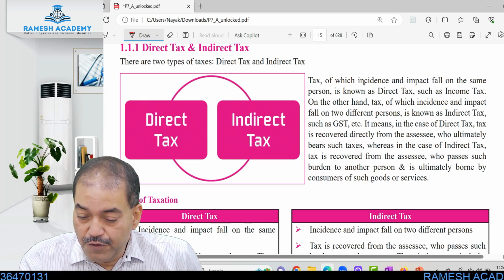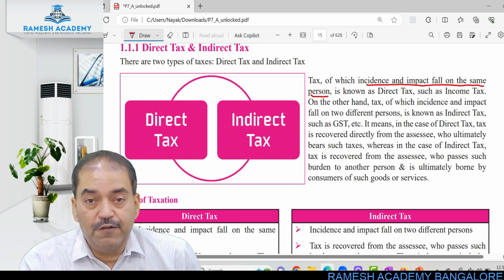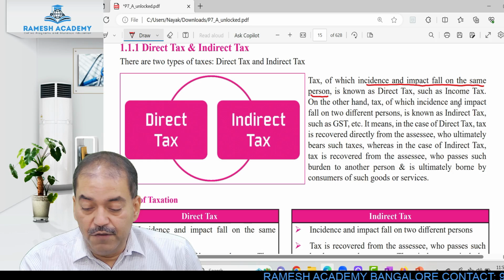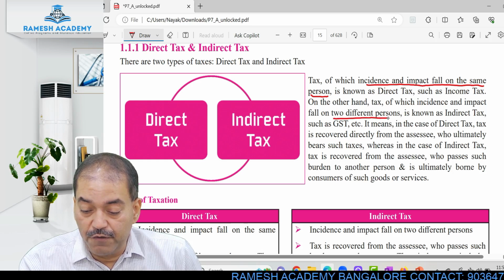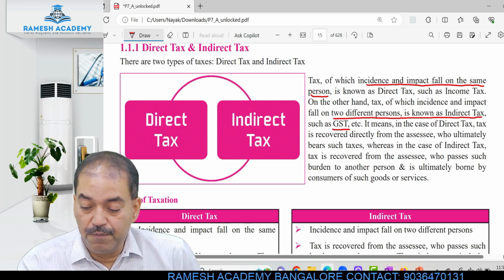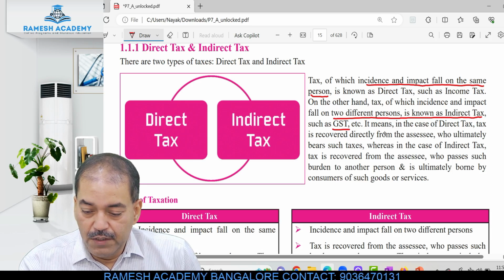Indirect tax. So tax of which incidence and impact fall on the same person is known as direct tax. That is income tax. On the other hand, tax of which incidence and impact fall on two different persons is known as indirect tax. GST, for example. GST is levied on all goods.